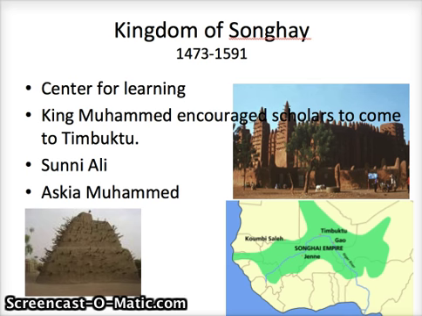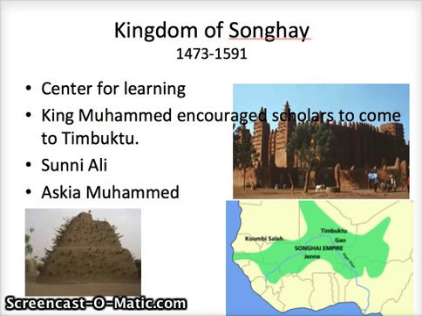After Sunni Ali, there was another man that we won't worry about, but then it was Sunni Ali's son. Sunni Ali's son we won't worry about. The next leader that we want to be worried about is Askia Muhammad, who comes as the third leader after Sunni Ali. He continues to teach Islam, follow the Islamic teachings.